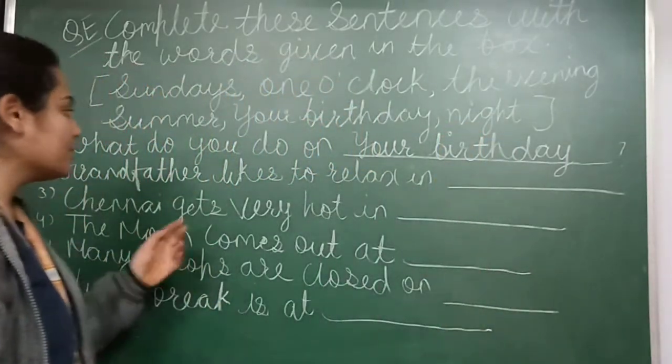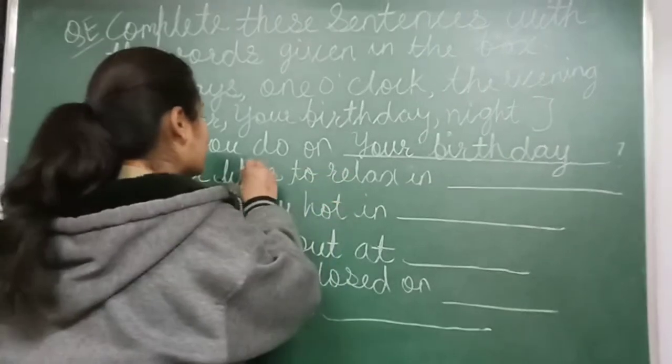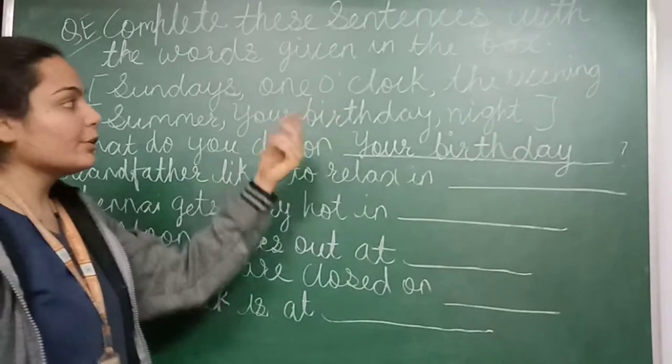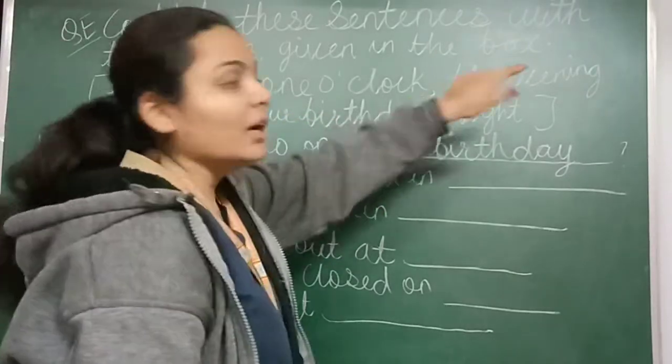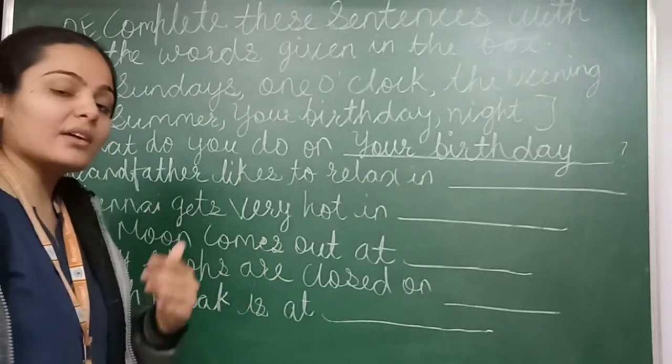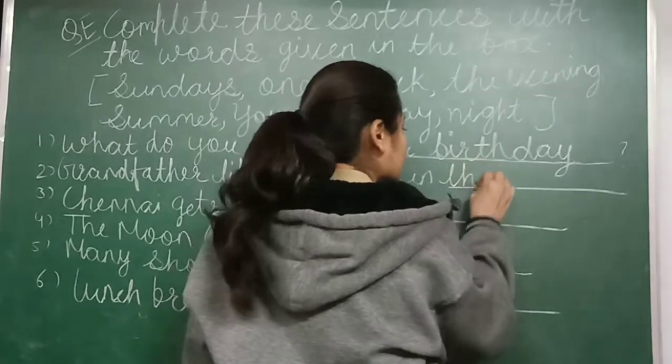Okay, next sentence is grandfather likes to relax in. So, Sundays? No. 1 o'clock? No. In the evening. Grandfather को relax करना कब अच्छा लगता है? In the evening.